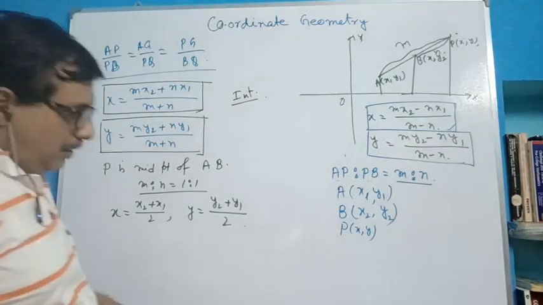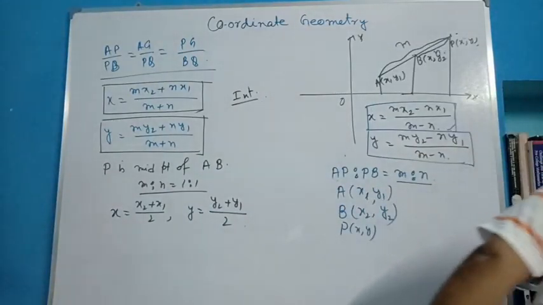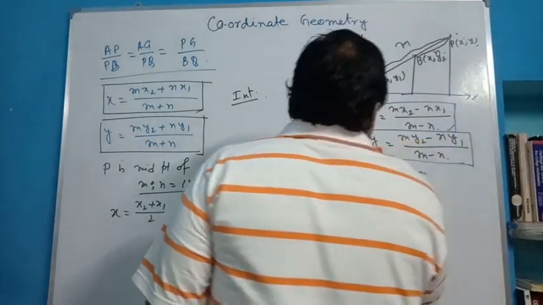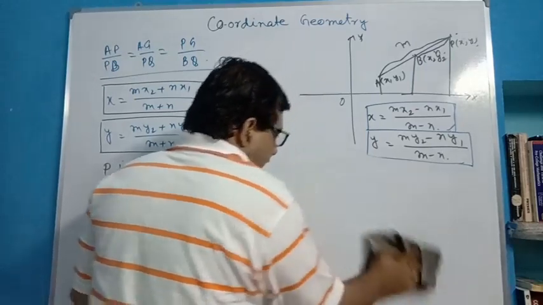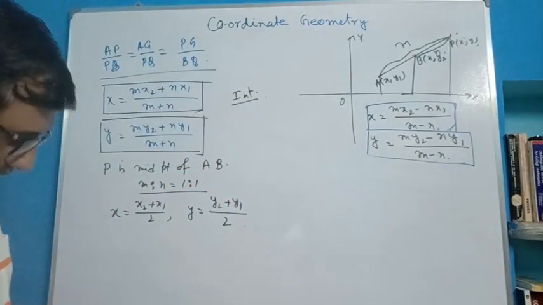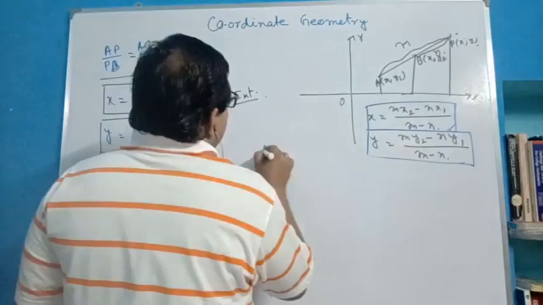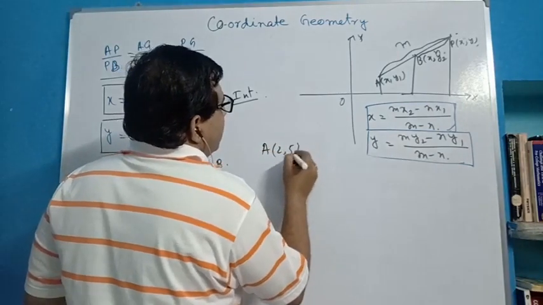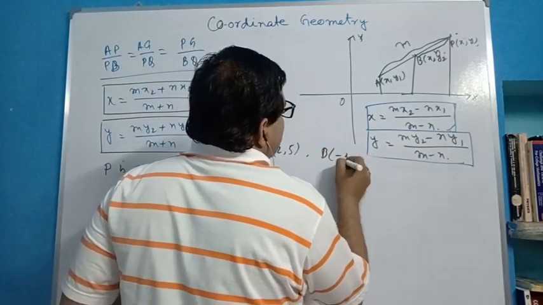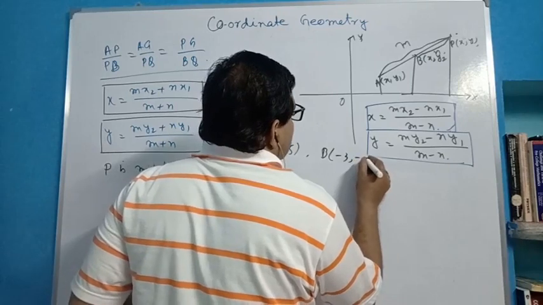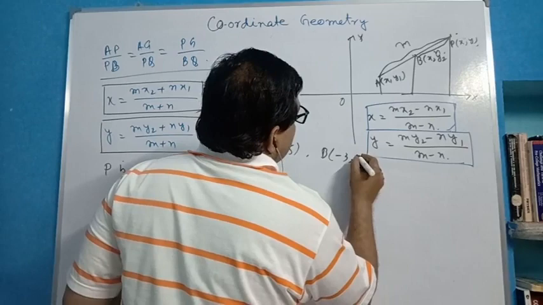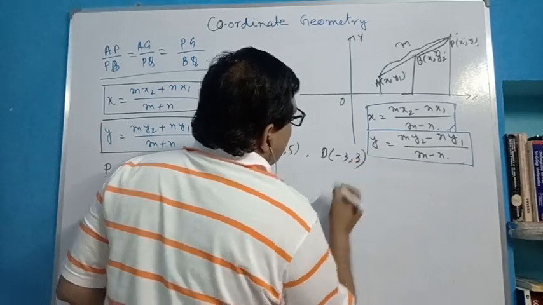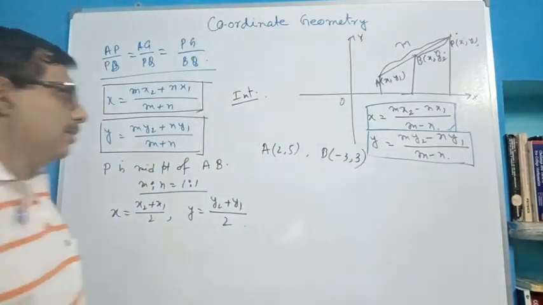Now let us solve a problem very easily. The coordinates of A and B are given. Let us say A is (2, 5) and B is (minus 3, 3).